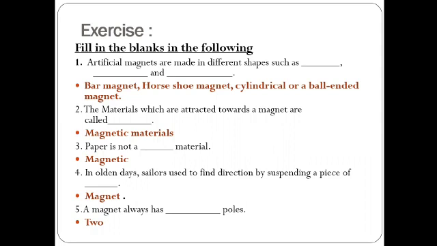Next one is: a magnet always has dash poles. This is another property of a magnet, that a magnet always has two poles. If you break the magnet into many pieces, then also each part of the magnet consists of two poles, north pole and south pole. So here our filling the blanks is completed.